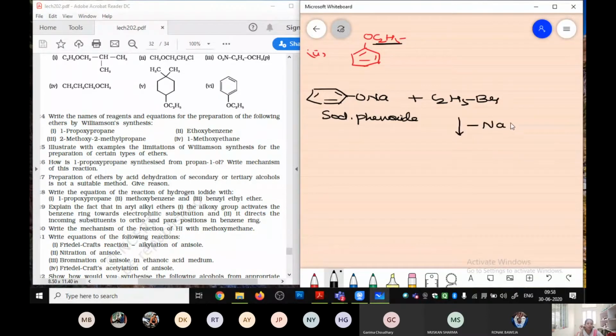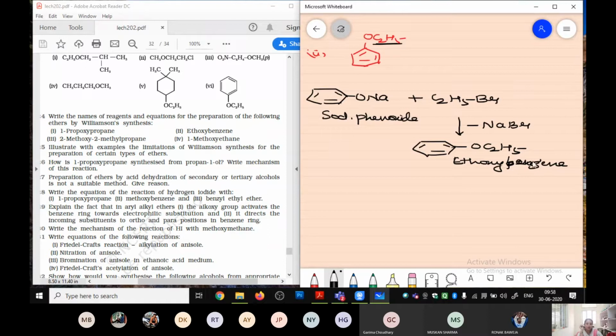Your NaBr is going to be eliminated. When it is eliminated, we will be left with OC2H5 on the benzene ring. So its name will be, this will be at the first position, so it is going to be your ethoxybenzene.